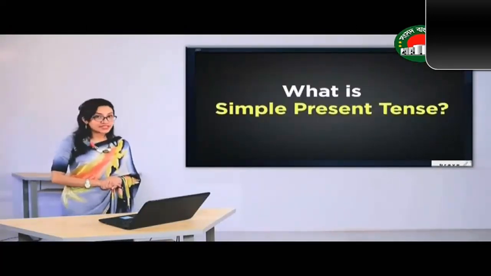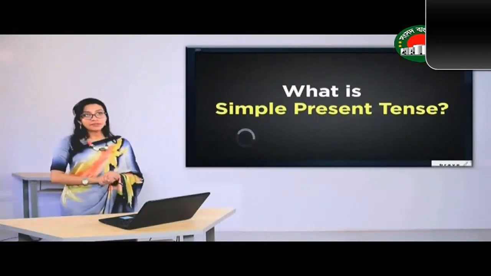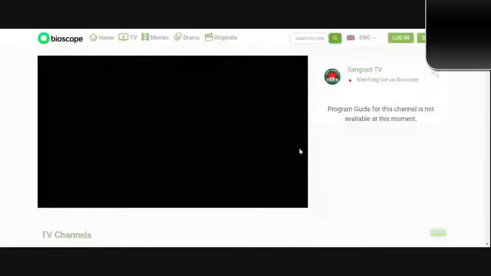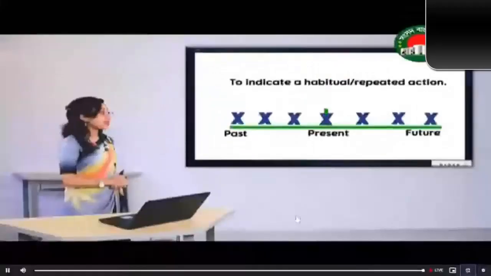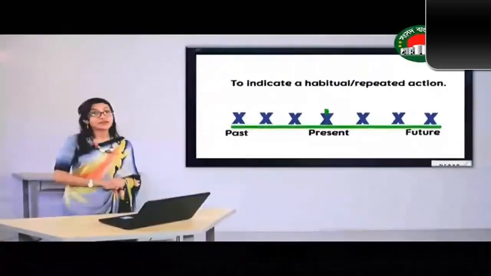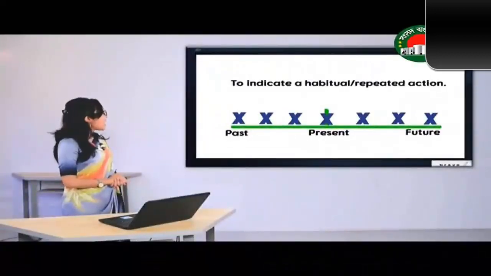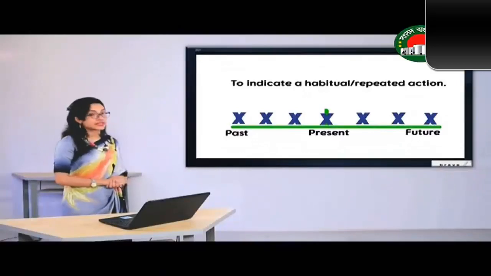Now, what is simple present tense? Simple present... events, but the events that are happening in this picture are continuous. That means these are repeated. To indicate a habitual repeated action, we use simple present tense.